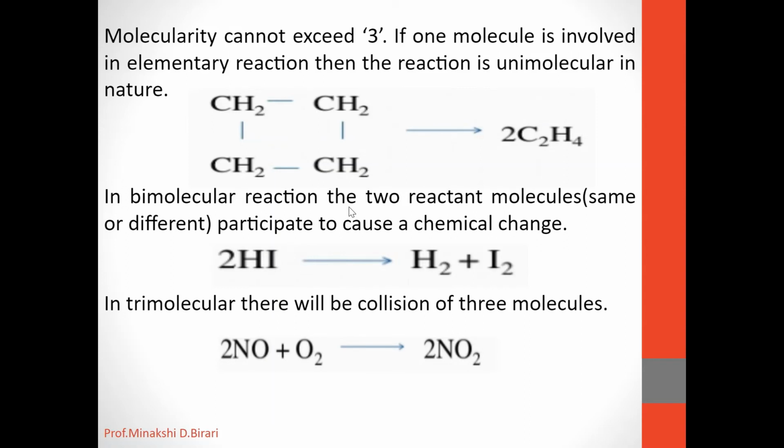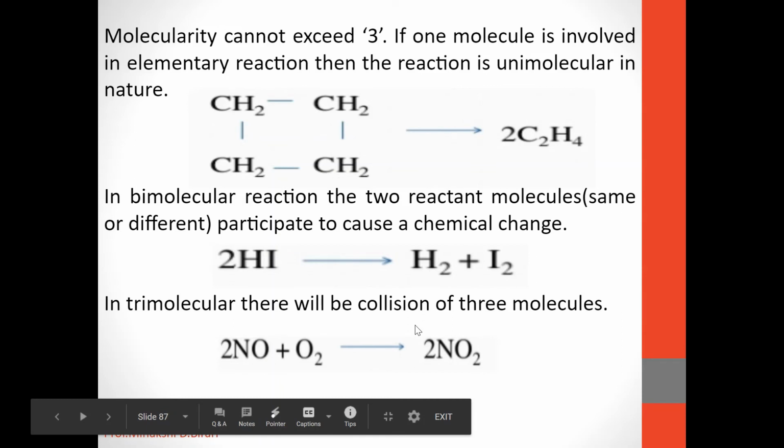In a bimolecular reaction, two reactant molecules are involved, which may be the same or different, A plus B or A plus A, and they participate in the formation of the product. An example of a bimolecular reaction is 2HI giving H2 plus I2. Two reactant molecules are involved, so that reaction is called a bimolecular reaction.